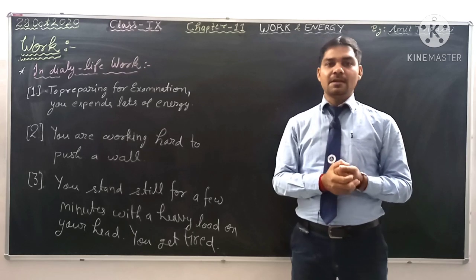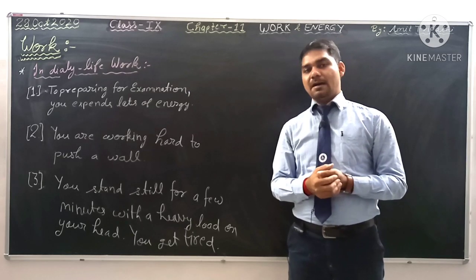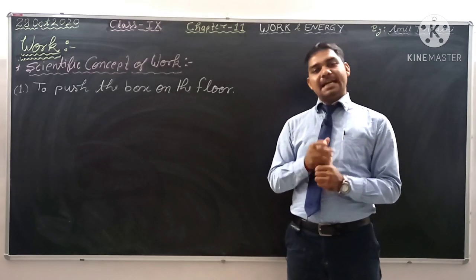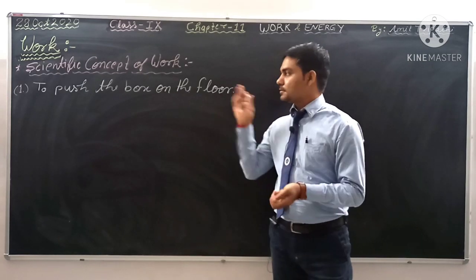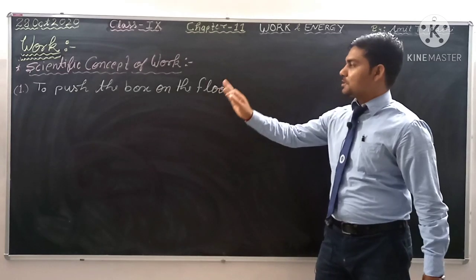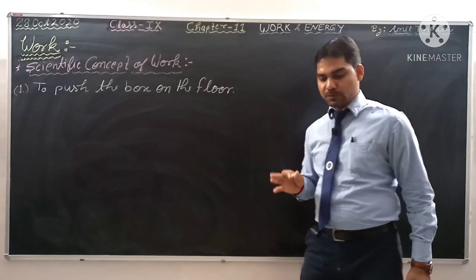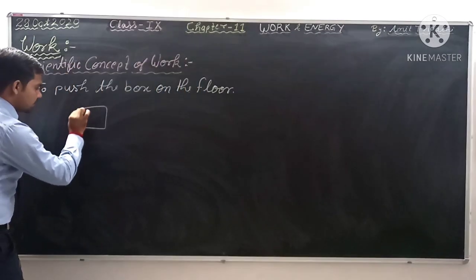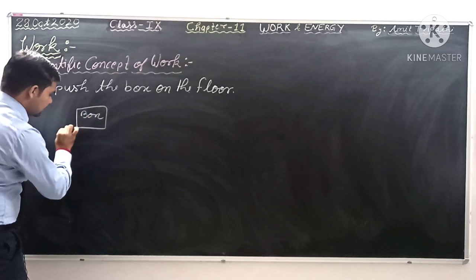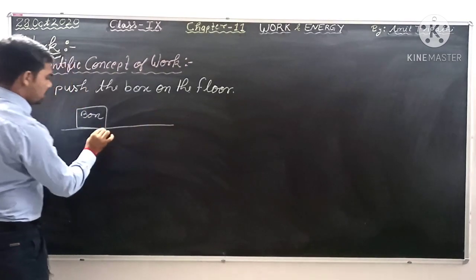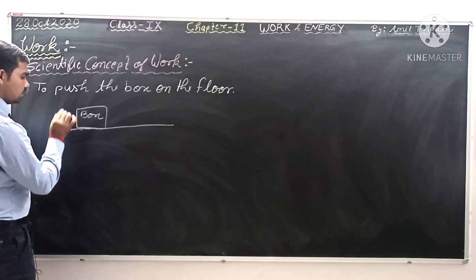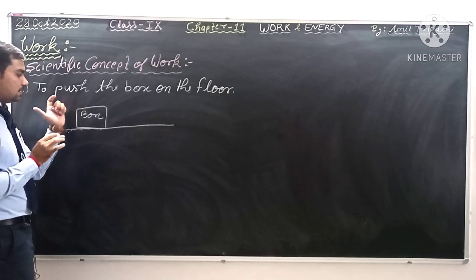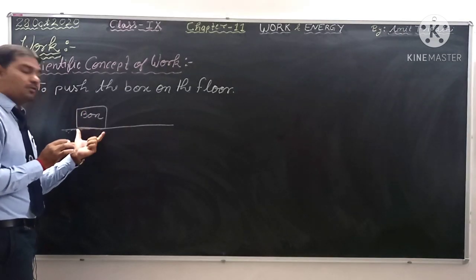So let's see what the scientific concept of work done is. To understand the scientific concept of work, we take some examples. The first one: to push a box on the floor. Suppose this is your box, and it is placed on a floor. You will apply some force on this box. This box will be displaced from its original position.